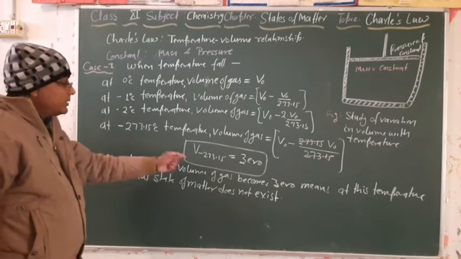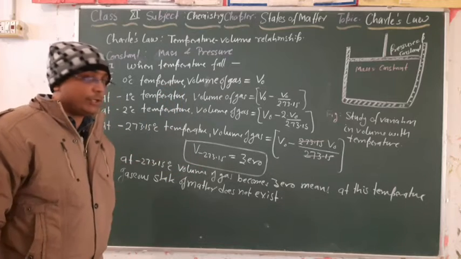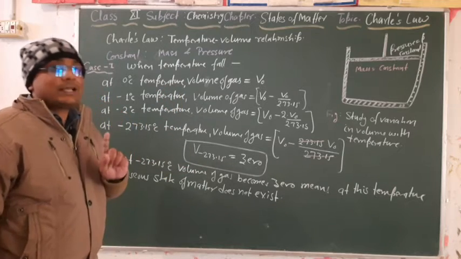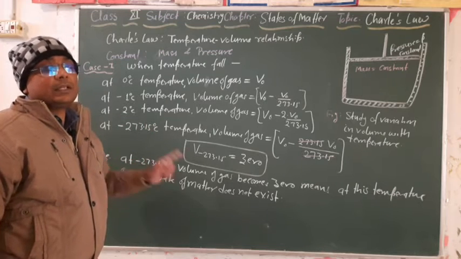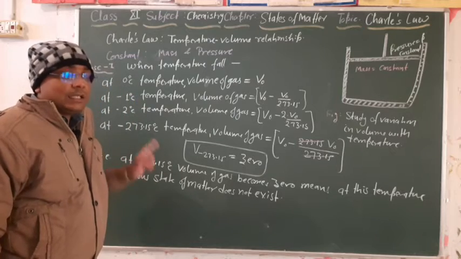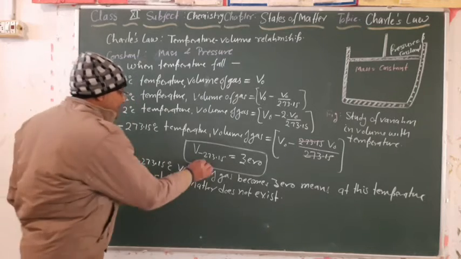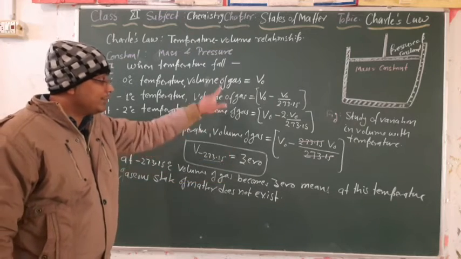It means at minus 273.15 degrees Celsius, there will be no existence of the gaseous state of matter. Either it may be in the liquid state or it may be in the solid state. But the gaseous state of matter does not exist at this temperature. This is the first conclusion we have drawn from this observation.